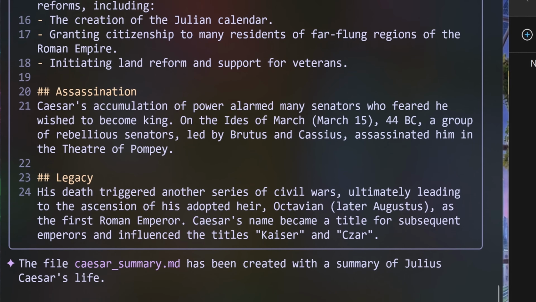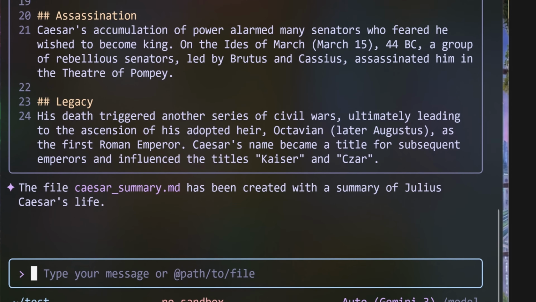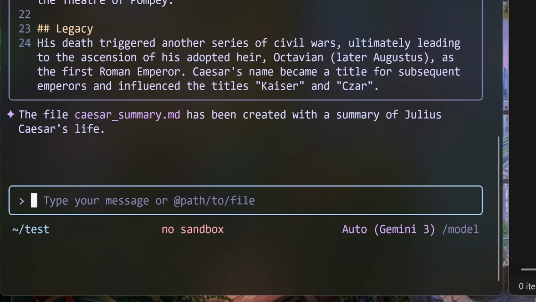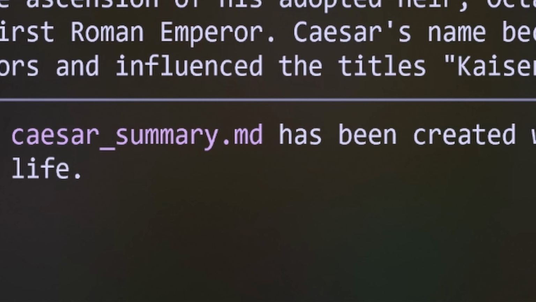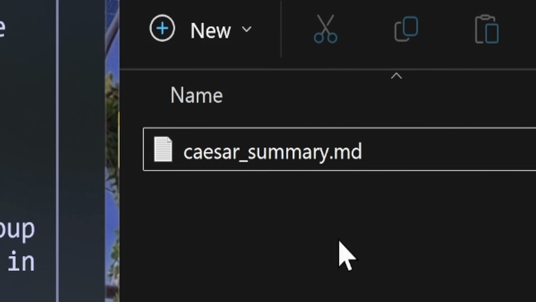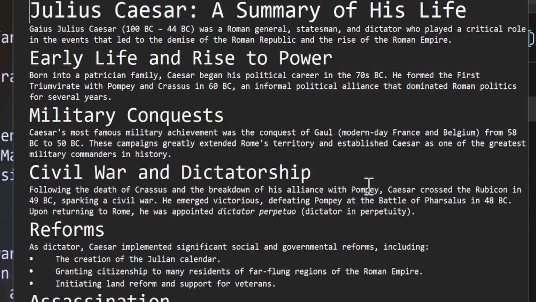We can also read files. We can even build software without being a software engineer, even without knowing how to code. So let's look at this file. It was just created. I'm going to double click on this, and this is a nice summary of Caesar's life. But there is so much more you can do. This is just the beginning. This is the first time we use a large language model in the operating system. Stay tuned for the next skill.